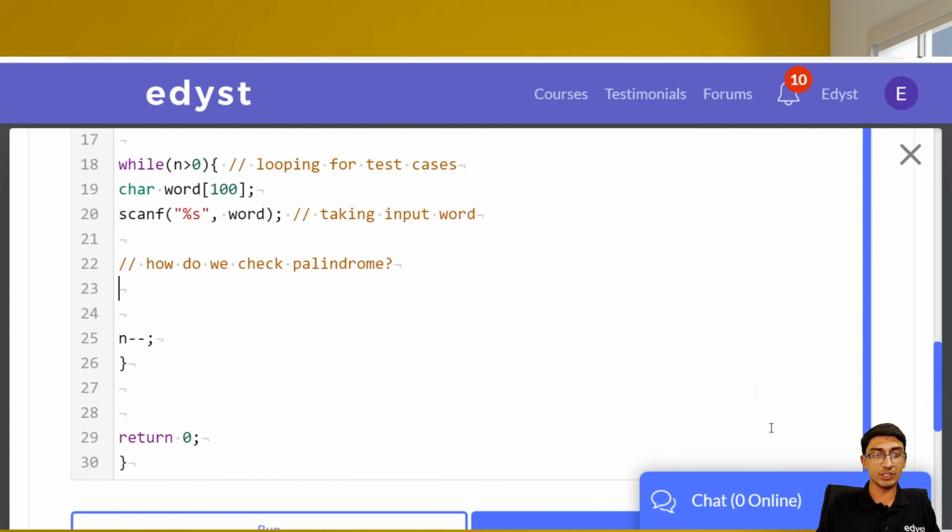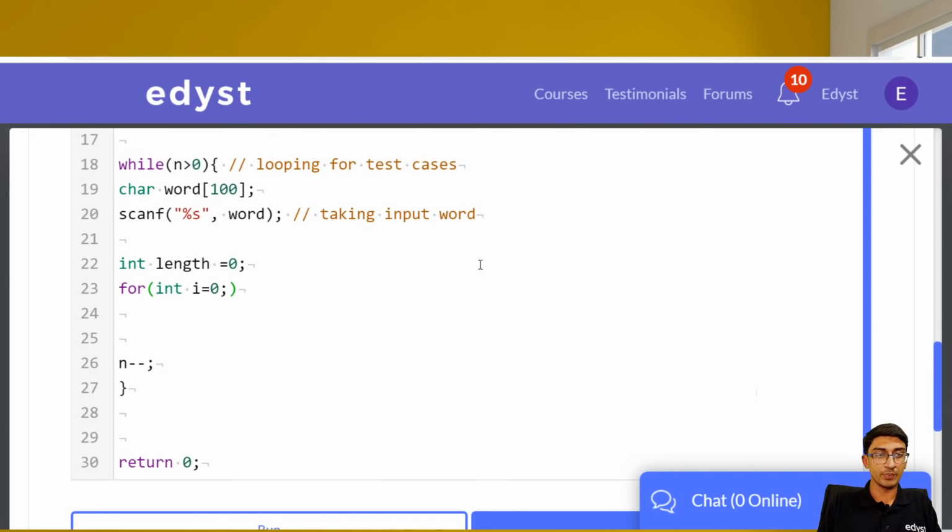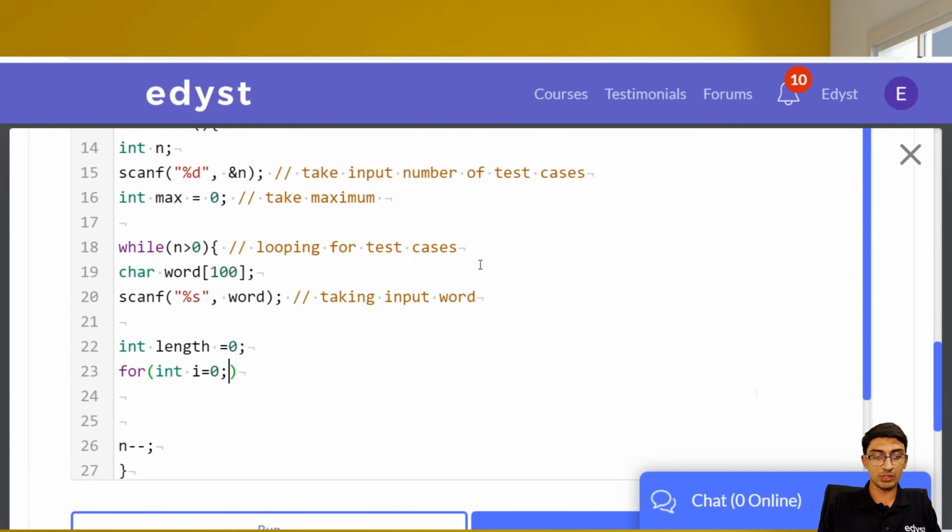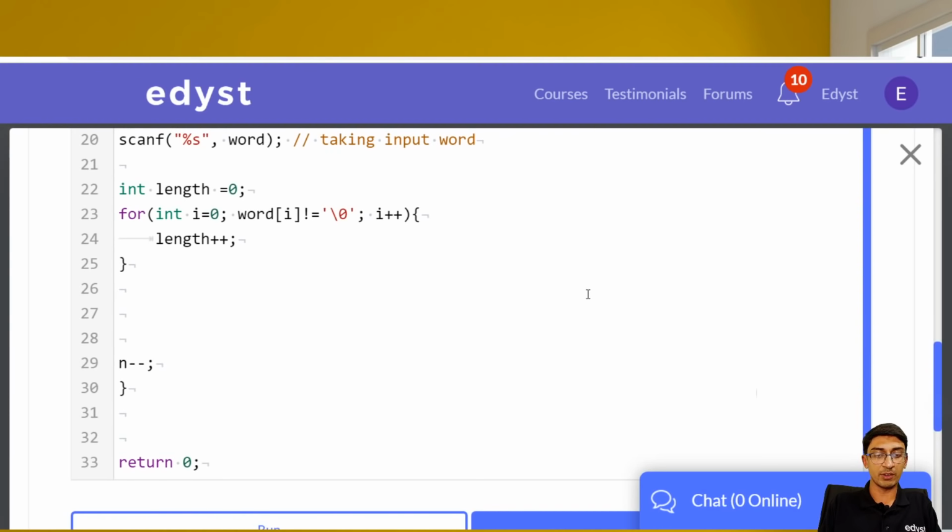First, let's get the length of the string. And the way we'll get the length of the string is this. Int length, let's say, is equal to 0 right now. What we'll do is for int i equals 0. In fact, do I have it defined? No, right? So int i equal to 0; word[i] not equal to the null character, all right? i++. So this is how you go through an entire string in C, right? We don't really have to do anything in this loop, but if we do, just do length++, let's say. So then we got the length at the end of it.